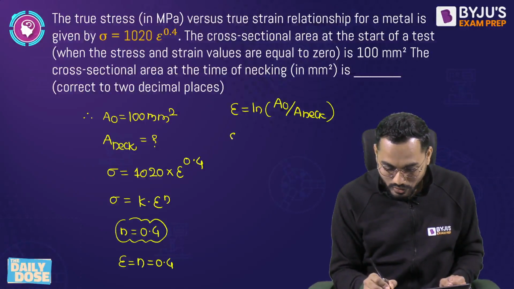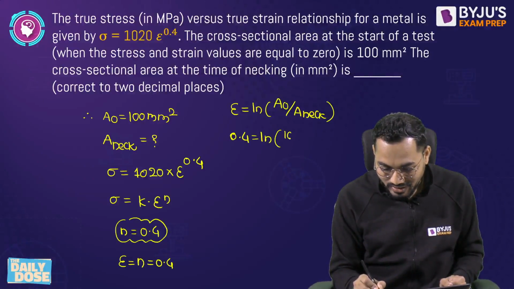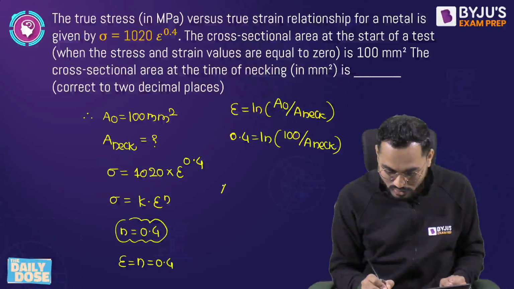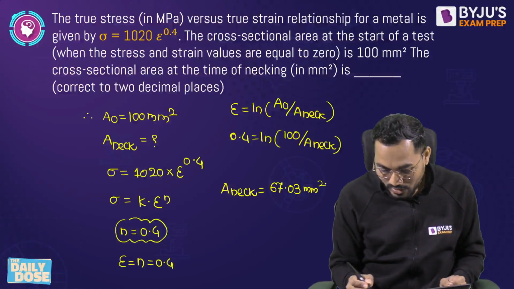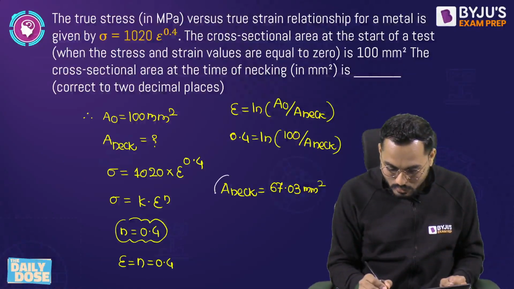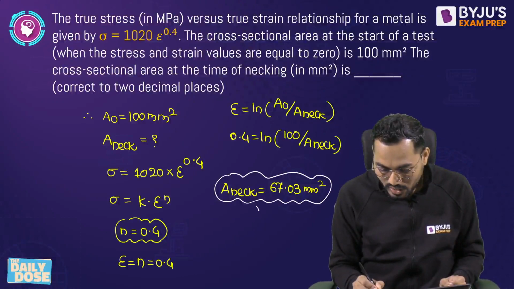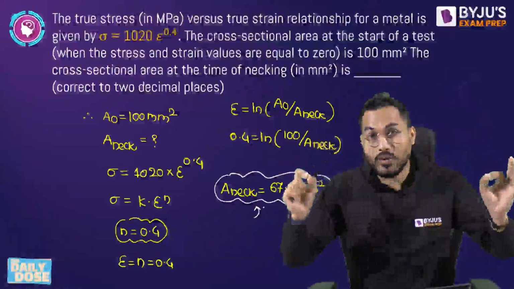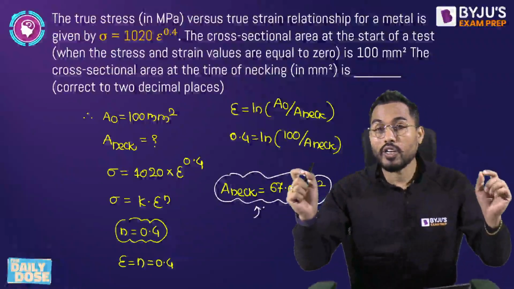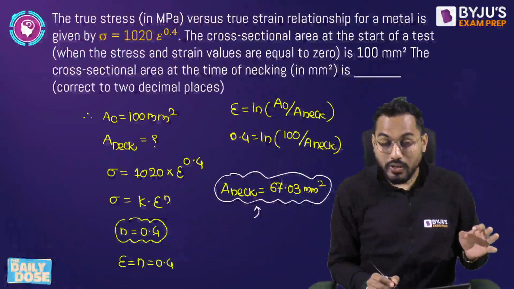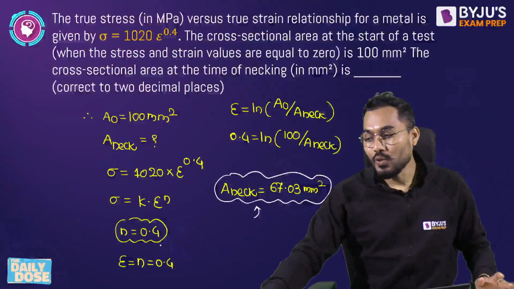Yes, so therefore epsilon 0.4 is equal to Ln of original cross-section area 100 divided by the neck area. We are interested to calculate the necking cross-section area, and therefore the neck cross-section area can be calculated as exactly equal to 67.03 millimeter square. I hope you must have understood how to use this concept. Whenever in the question there is a phrase written, at neck point, at maximum load, or at a point of instability, by default we have to use the equation that true strain is exactly equal to the strain hardening exponent.